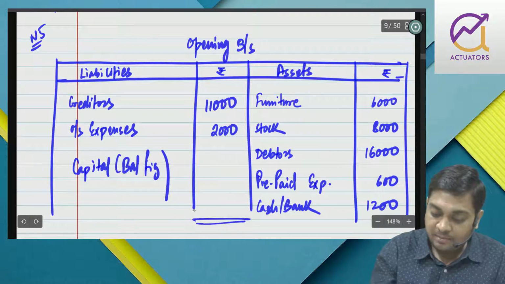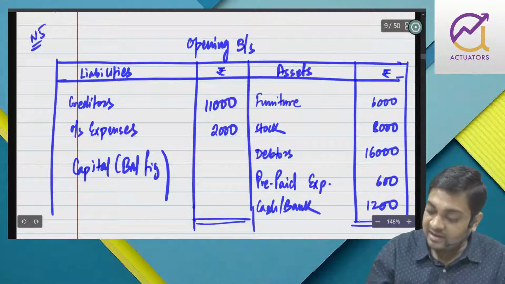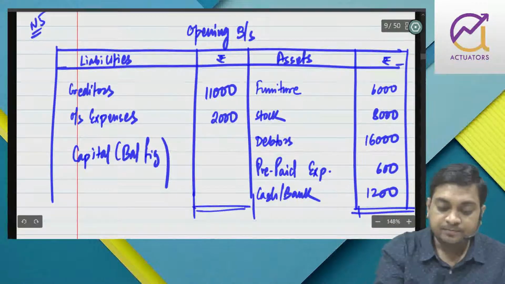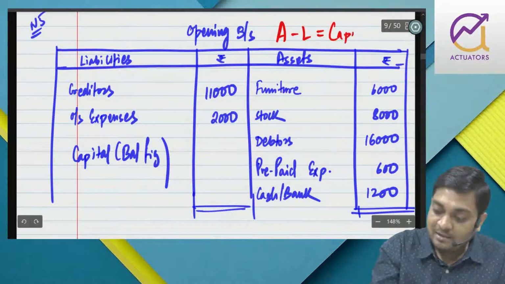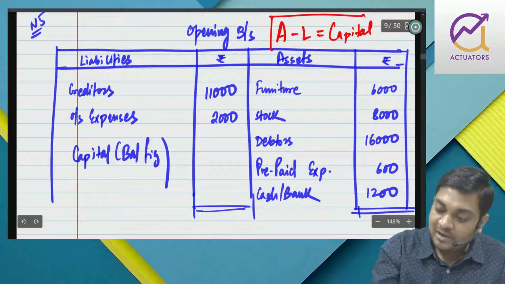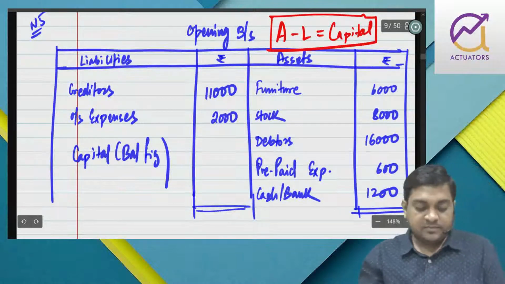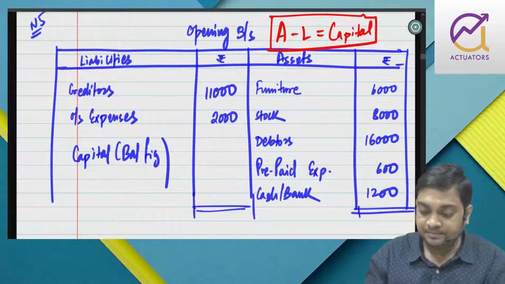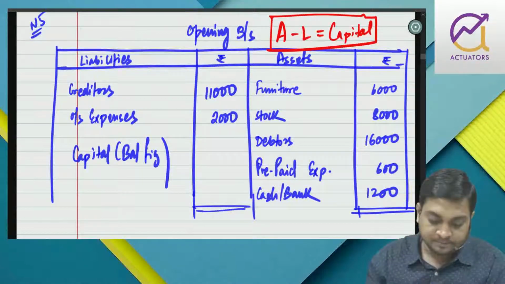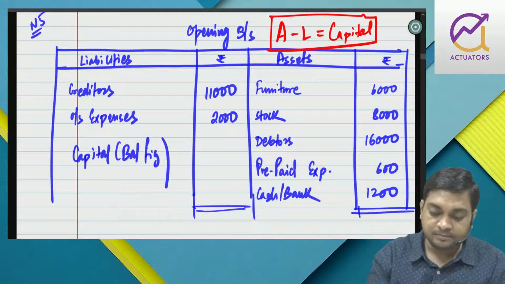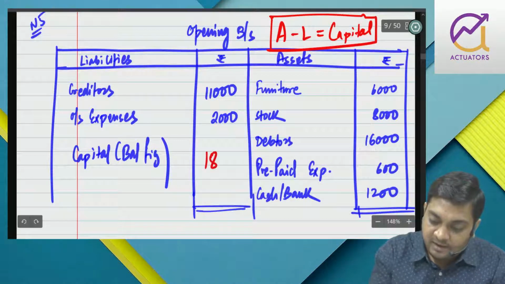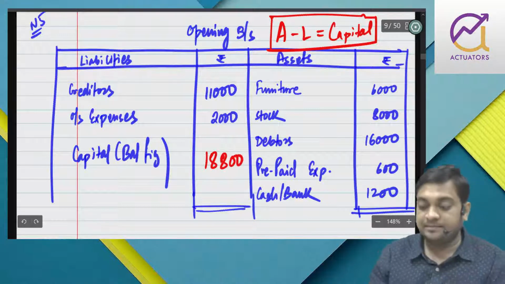So now, capital is the balancing figure. So you have to be fast in processing, in increasing your speed. So asset minus liability is capital. Dual aspect concept, right? Just take the figure fast. 18,800.